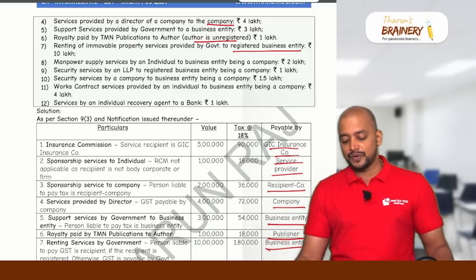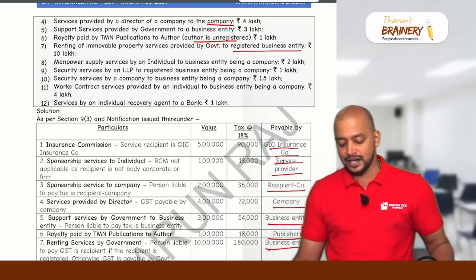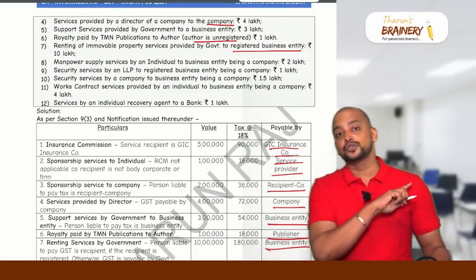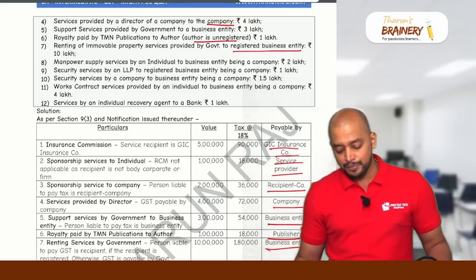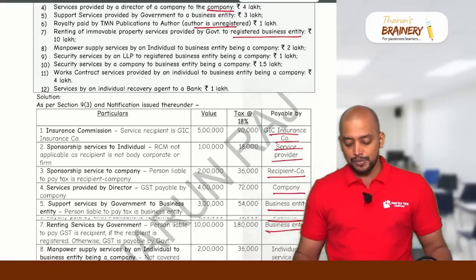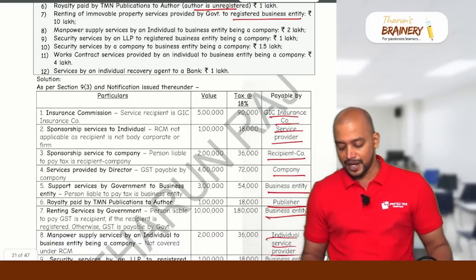Manpower supply service provided by an individual to a business entity being a company. See, manpower supply service is nowhere under RCM. Only security agency service is under RCM. Manpower supply is always FCM. So the liability to pay GST is on the supplier only.